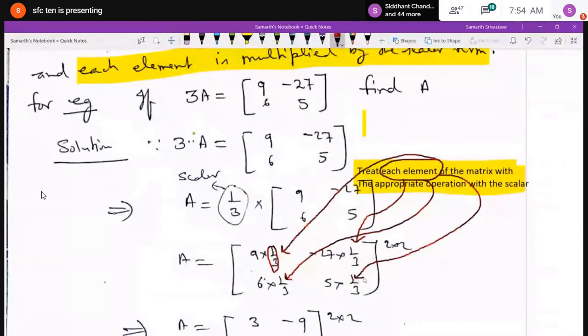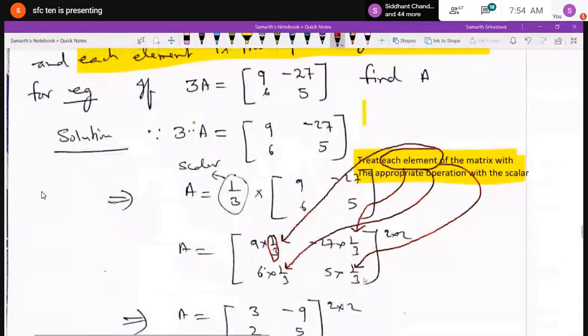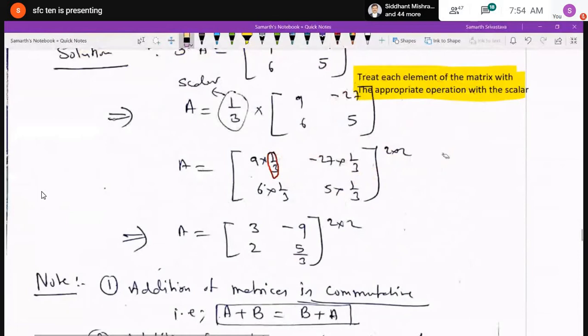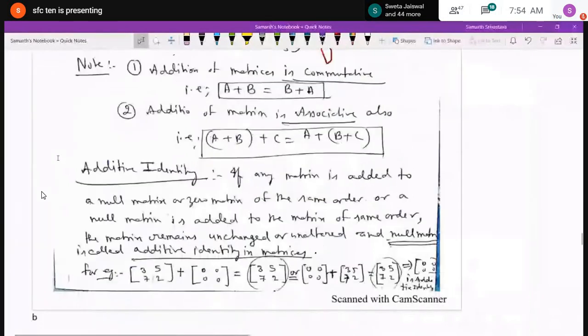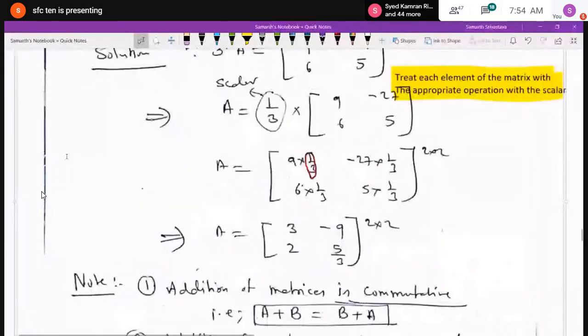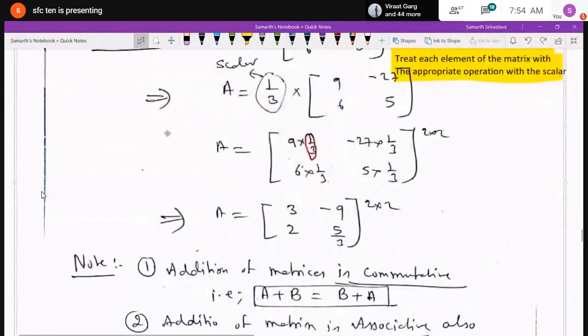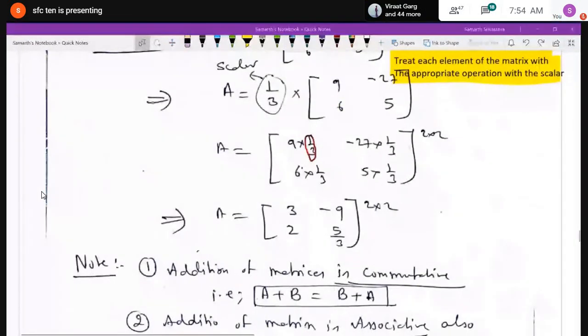If the scalar would have been K, then any constant term which is written outside the matrix with a multiplication sign is multiplied by all the elements inside the matrix, and the matrix obtained is called multiplication of a matrix by a scalar, because you are multiplying the matrix by a scalar. Have you understood properly till now, boys? Yes, sir. Okay. Now you have to remember a few things.